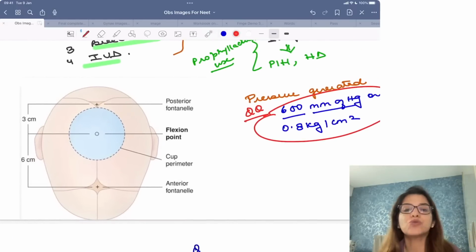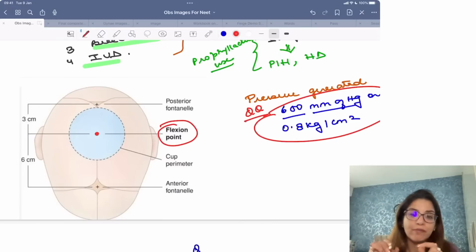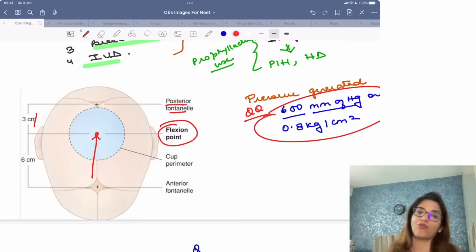The other very important thing is, where do you apply a vacuum? This image is showing you the flexion point. This is the place where if you apply a vacuum, the center of the cup should come on this place. Now when we say the center of the cup should come on this place, this means that this point is the flexion point, and this flexion point is 3 centimeters anterior to the posterior fontanelle, and it is 6 centimeters posterior to the anterior fontanelle. Right? So it is 3 centimeters anterior to the posterior fontanelle and 6 centimeters posterior to the anterior fontanelle.